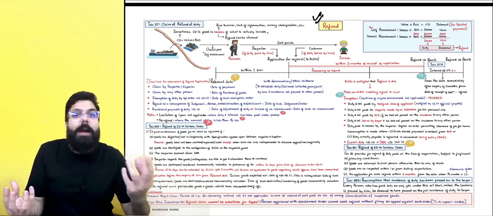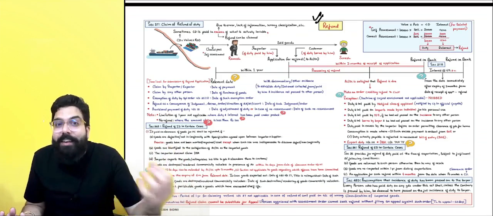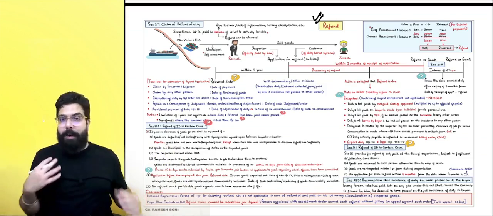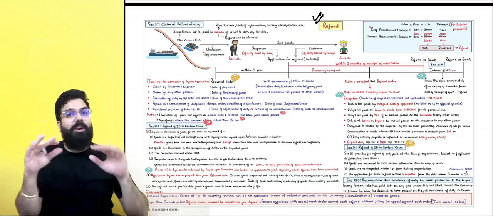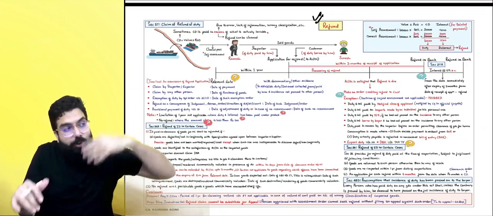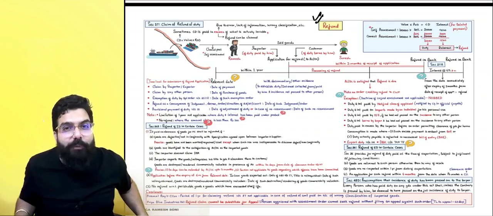I imported something, paid extra duty. Instead of paying 20, I paid 30. And I want the duties which I paid extra returned. Return of duty is known as refund. My fund, which might be tax, I paid it as tax to the government. I want it back, and so it is known as refund.